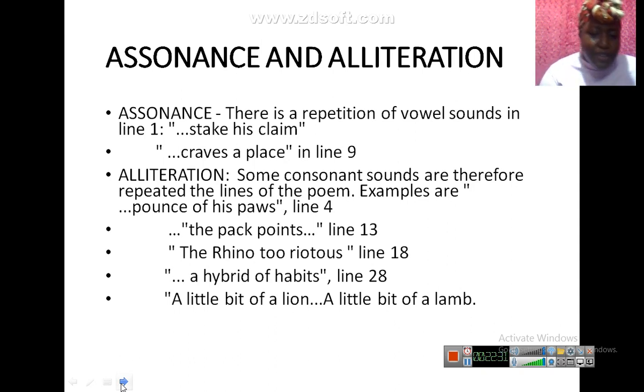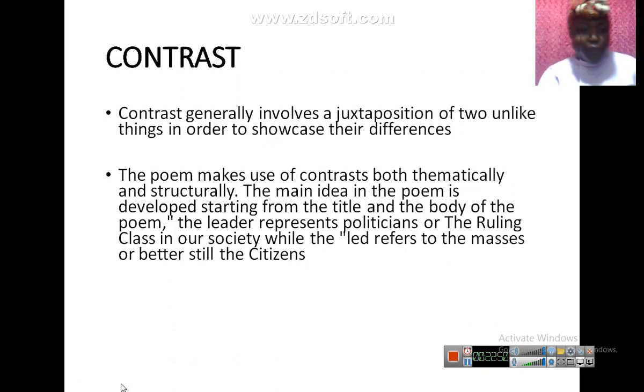A little bit of a lamb. No, a little bit of a lion. Little. A little bit of a lamb. Underline it. Are we together guys? So there are so many. I just mentioned two so that we can save time. Please, there are so many. In fact, that will be one of the questions I'll give you. Analyze all the sound effects in this poem.